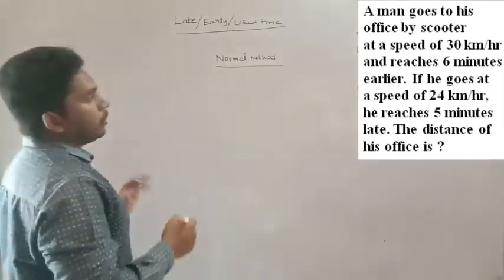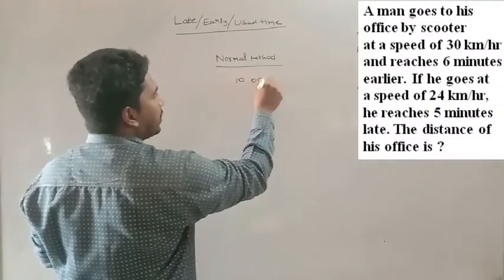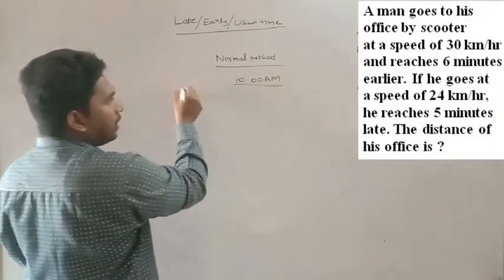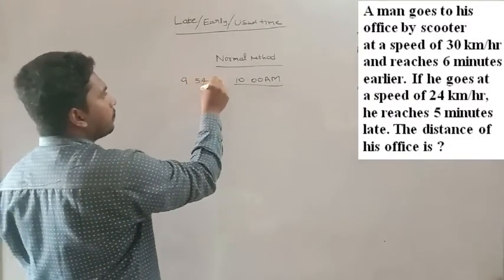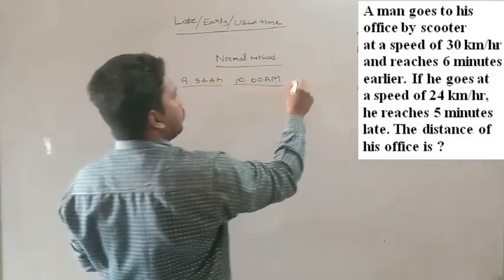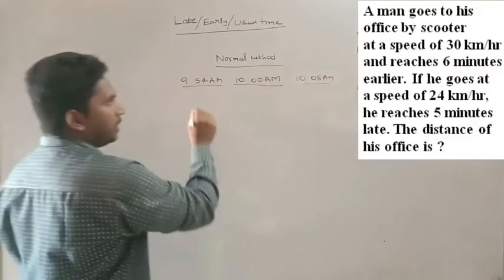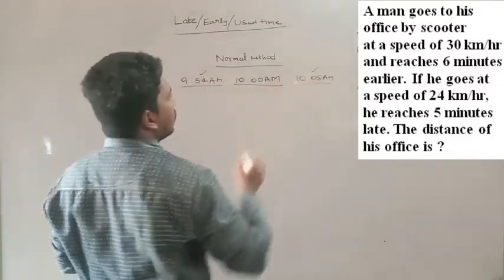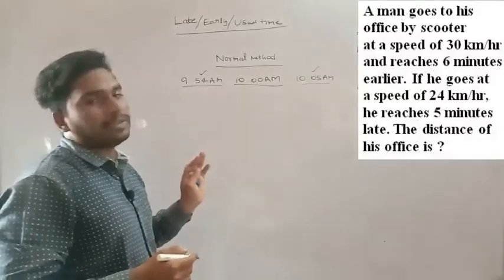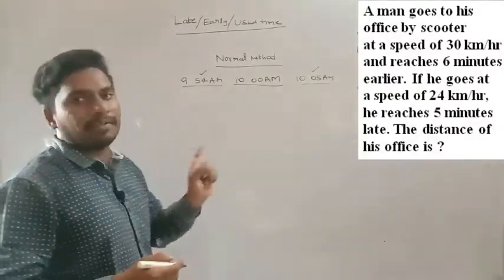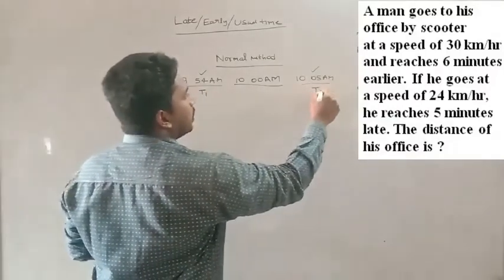Here, as per our assumption, the office timing is 10 a.m. In case 1 he reaches at 9:54 a.m. and in case 2 he reaches his office at 10:05 a.m. So this is case 1 and this is case 2. Ultimately we have to find the difference between the times, which is 11 minutes here. Let this be T1 and let this be T2.